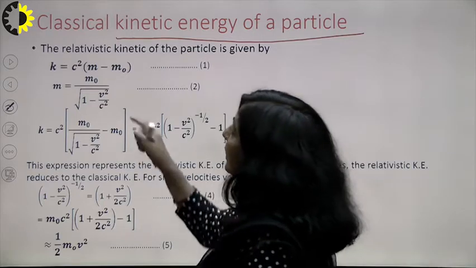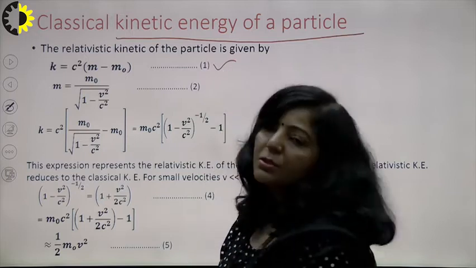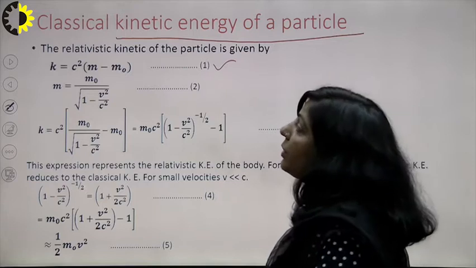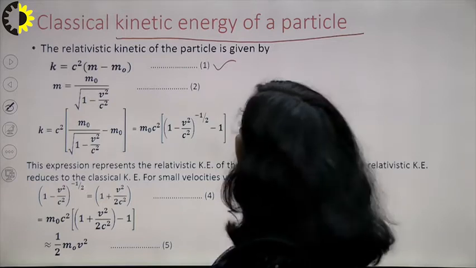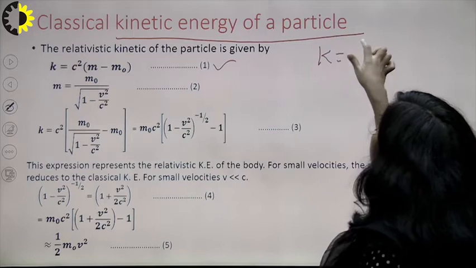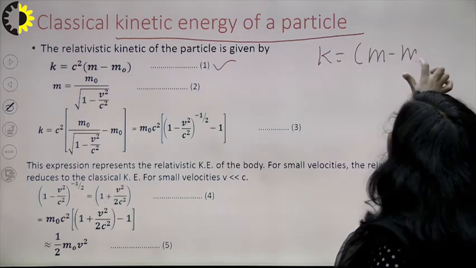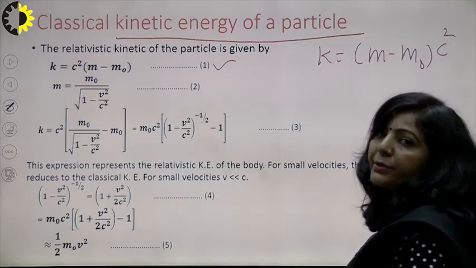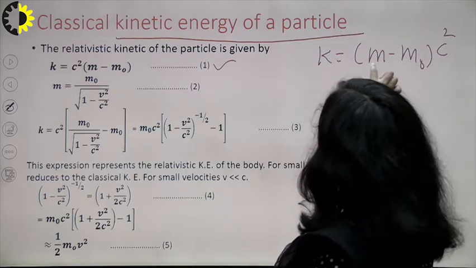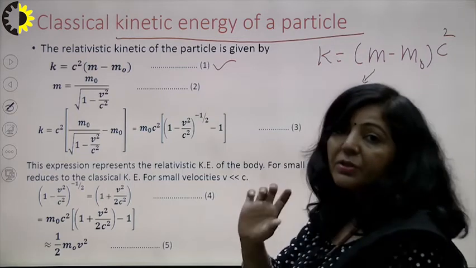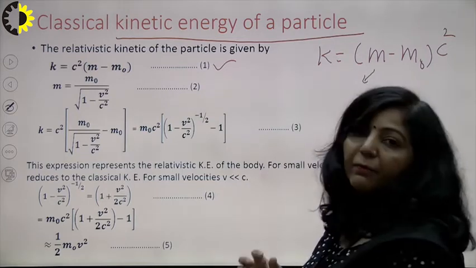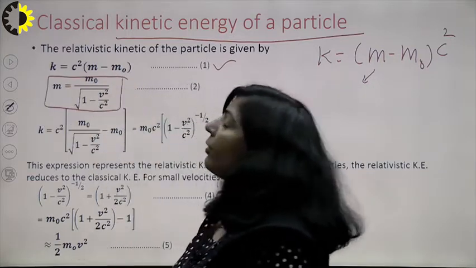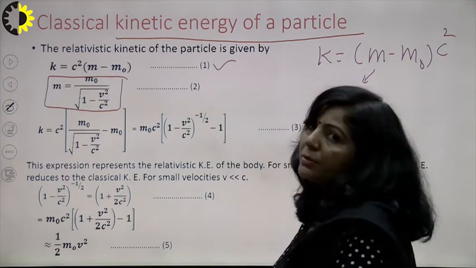So what you have, kinetic energy is m minus m naught C square. You know that kinetic energy in relativistic mechanics is equal to m minus m naught c square. So the first point is K is m minus m naught c square. What is m here? That is your relativistic mass. M naught is your rest mass. Now what is the value of m? What is the relationship between relativistic mass and velocity of a particle? This is the relationship: m is equal to m naught upon under root 1 minus v square upon c square.